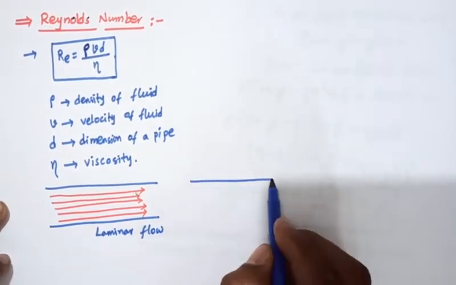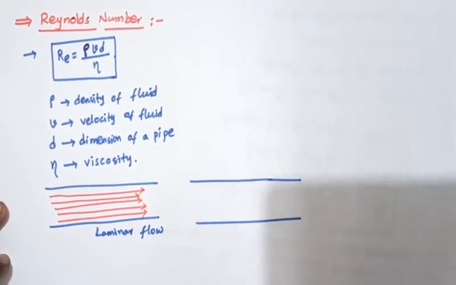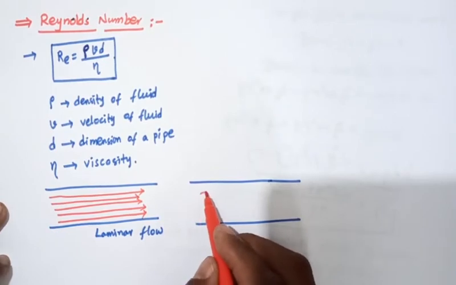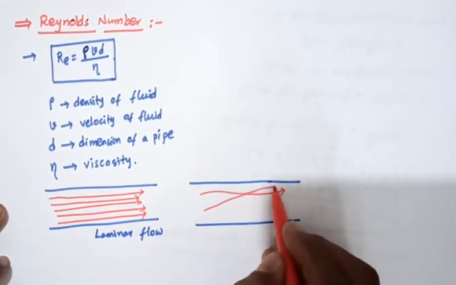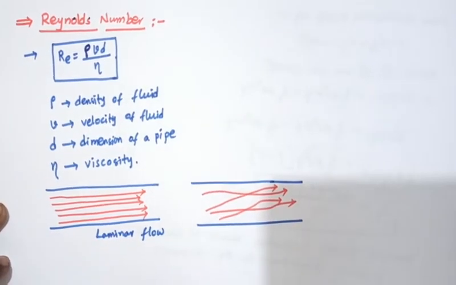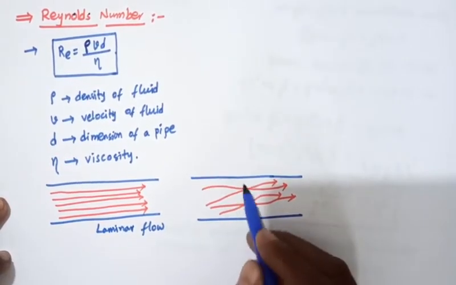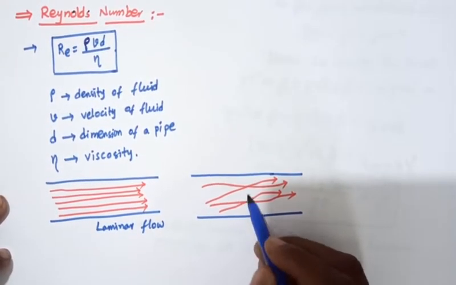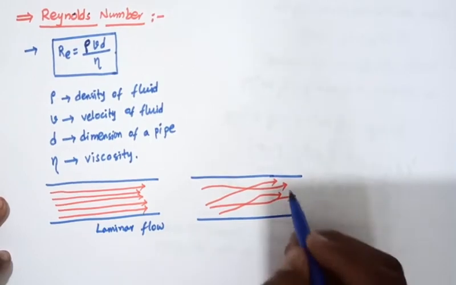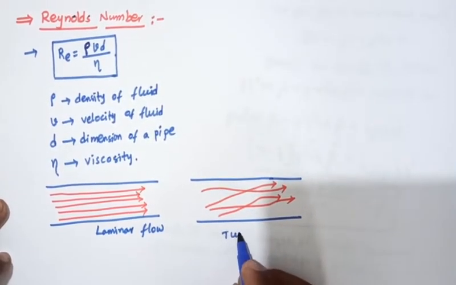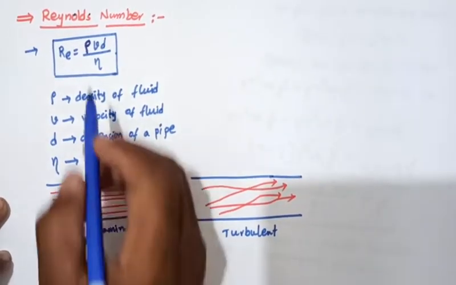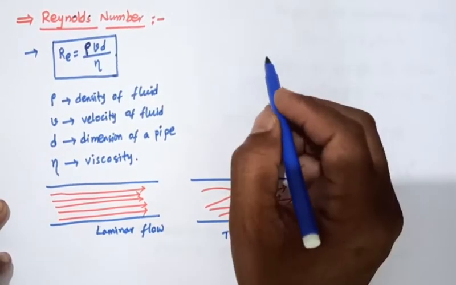And so we can consider turbulent flow. So in turbulent flow, turbulence, the streamlines are not parallel to each other, and the velocity at different places has different magnitudes and is not parallel, so it is turbulent flow.